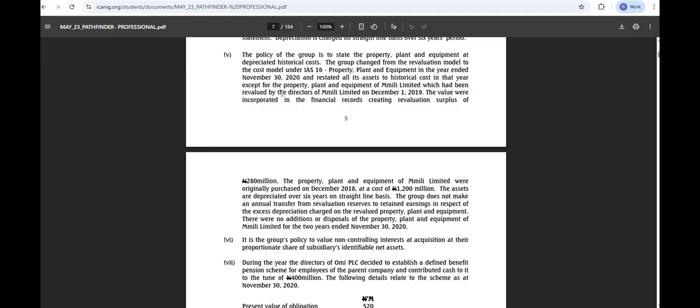But Emily left its own, which had been revalued by the directors on the 1st of December 2019. The value was incorporated in the financial records, creating a revaluation surplus of 280 million. Yes, we have a revaluation of 280 million.